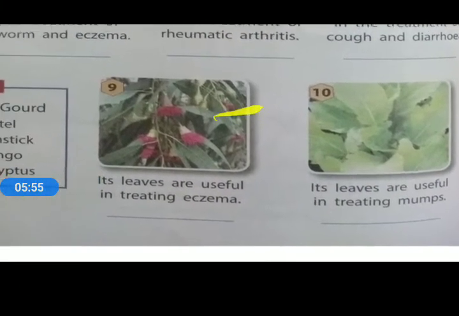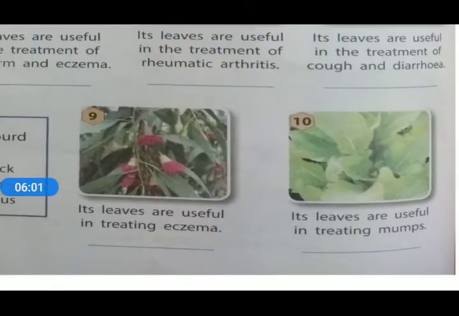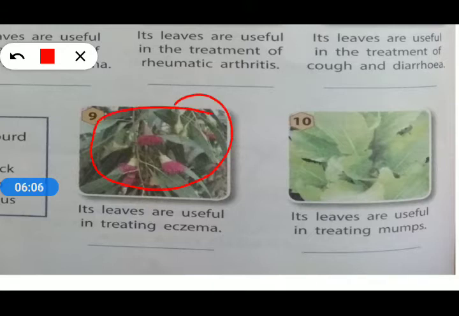The next leaves have been shown in the picture for us to identify. This is the picture. Its leaves are useful in treating eczema. So what is the name of these leaves? That is called eucalyptus. Eucalyptus leaves are used to treat eczema, which is also a skin related problem.